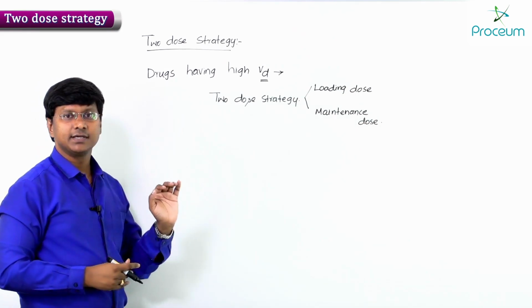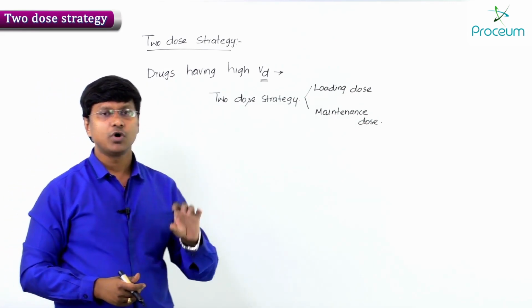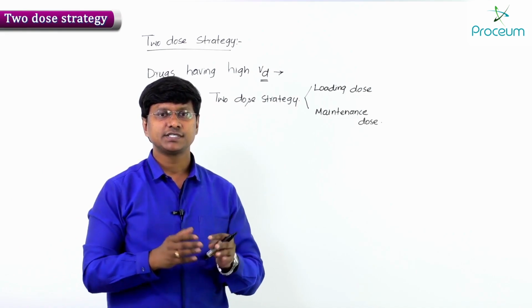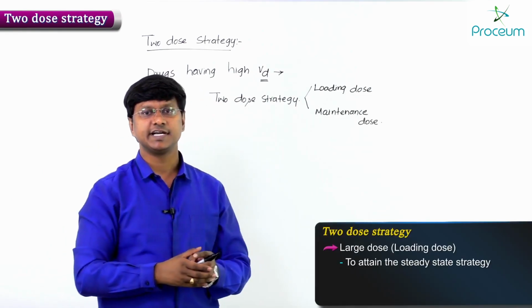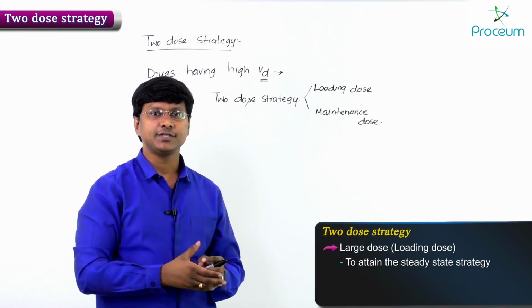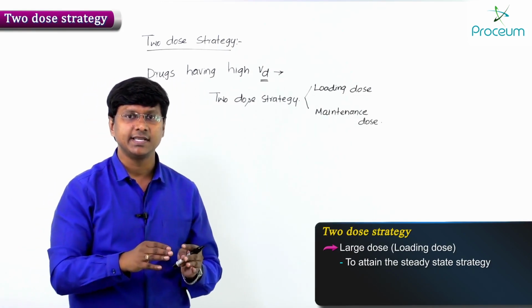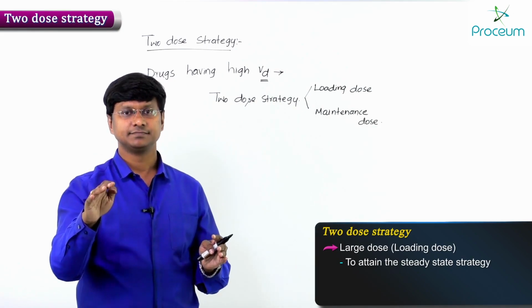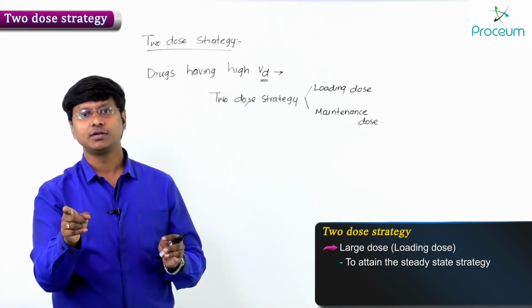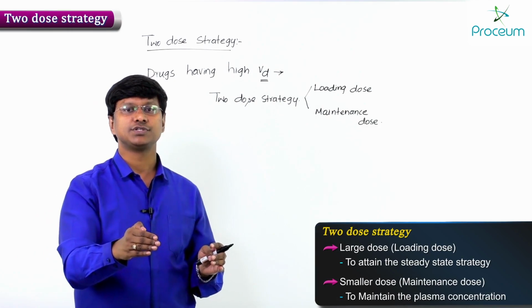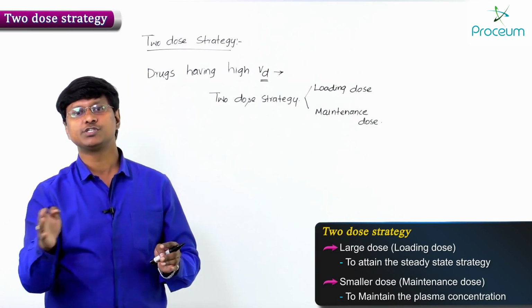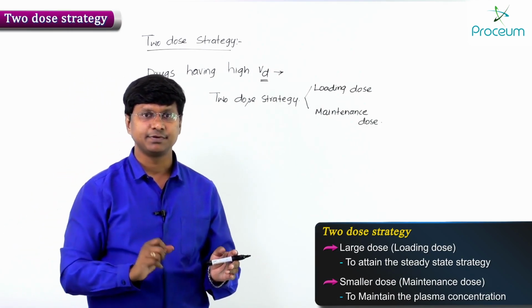Now, you take the loading dose. Remember, what we try to do is, first a large dose of the drug is administered. What is the advantage of this? First, a large dose is administered to attain the steady state quickly, and later on, to maintain the plasma concentration, a smaller dose is given. I'll tell you an example for this.